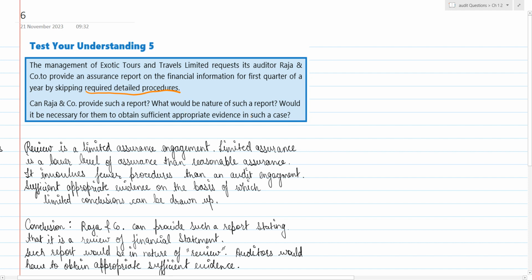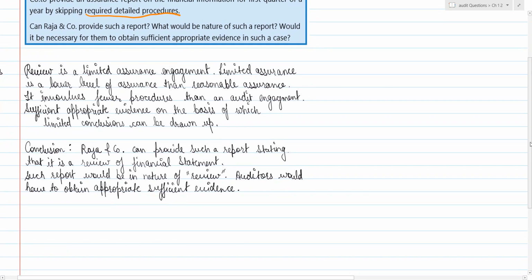What would be the nature of such a report? Would it be necessary for them to obtain sufficient appropriate evidence in such a case? So this says that because they are skipping the required detailed procedures, can the auditor, Raja and Company, provide such a report, and what would be the nature of this report? So first of all, by the looks of it, it can be a review.